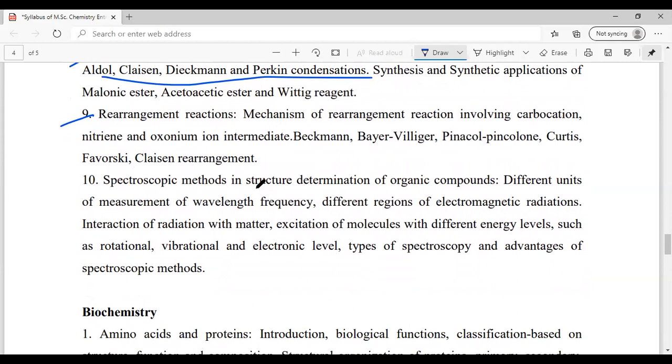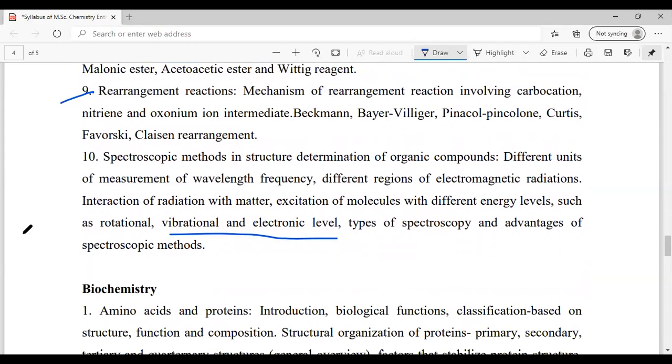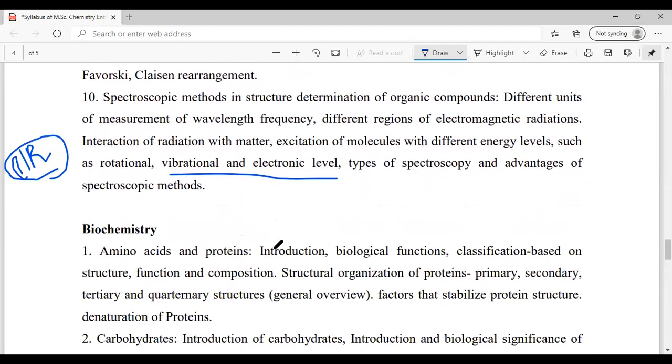Then the spectroscopic methods, I would suggest you go through the vibrational and electronic level, and that would be enough for the time being. For the last few days it will be good if you could also look at the regions of different IR frequencies, like of different functional groups of carbon, CO, COOH, and what is the difference. That will be really good.